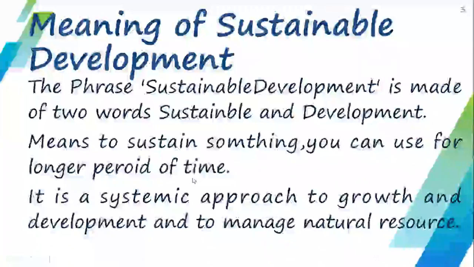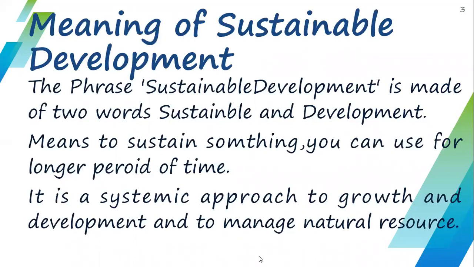Now starting with the topic, meaning of sustainable development. The term sustainable development is made up of two words. The first one is sustainable and the second one is development. Sustainable means to sustain something so that we can continue to use or maintain it for a longer period of time.